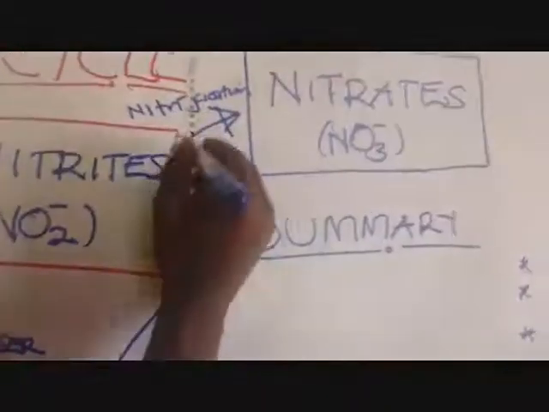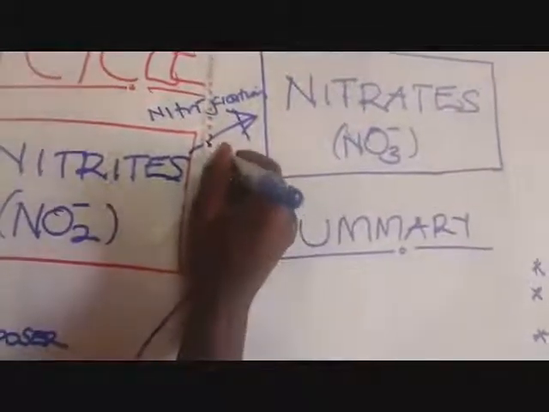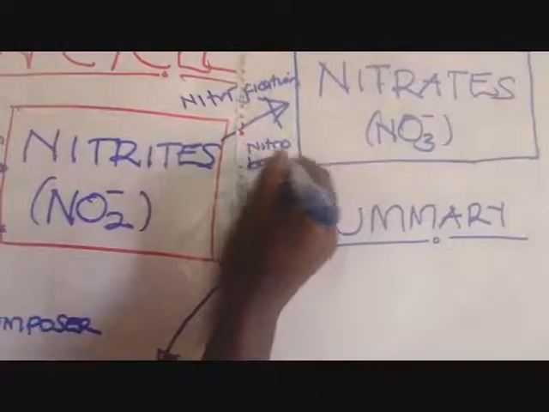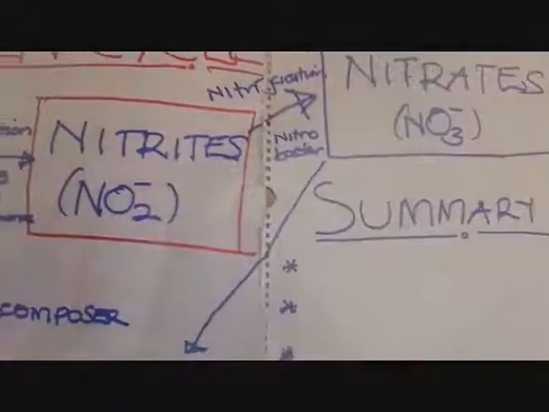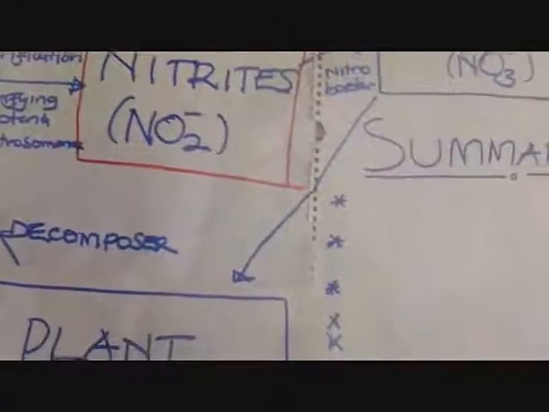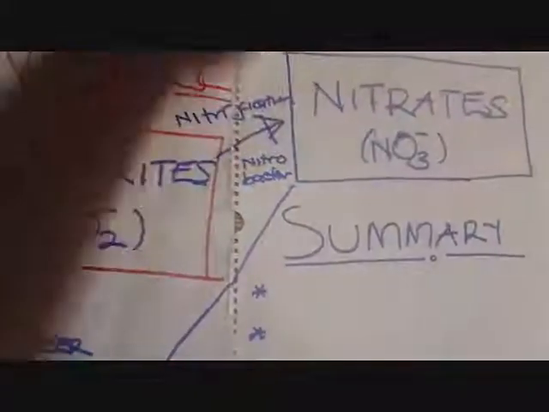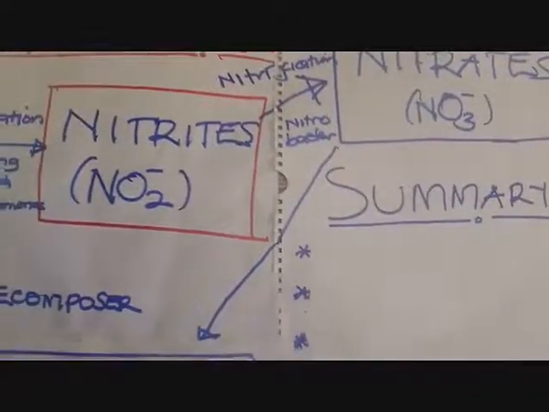Then at this point of converting the nitrites to nitrates, we have what is called the Nitrobacter. Take note of the spelling. That is Nitrobacter. Now we are seeing that our ammonium salts have been converted to nitrites, and then the nitrites to nitrates, which is called nitrification.